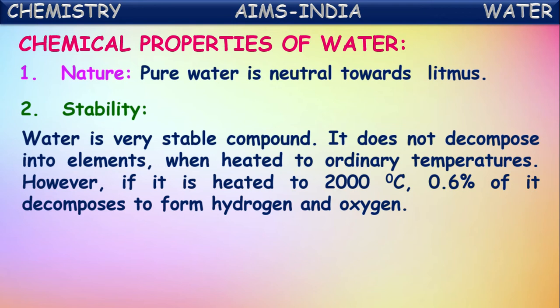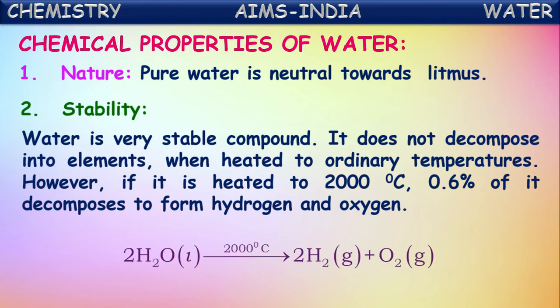However, if it is heated to around 2000 degrees Celsius, even at that temperature only a very small quantity, around 0.6% of it, decomposes to form hydrogen and oxygen. So in that way, we can say water is a stable compound. The decomposition of water is not simple. It requires very high energy. If it is heated at a very high temperature, then also only around 0.6% of water splits into its respective elements, hydrogen and oxygen.